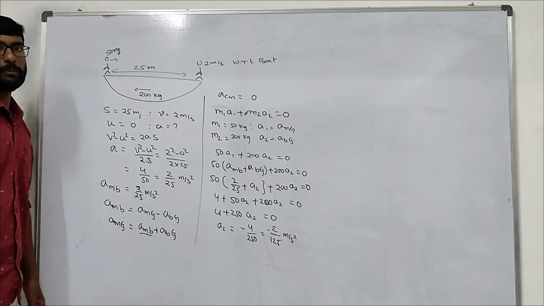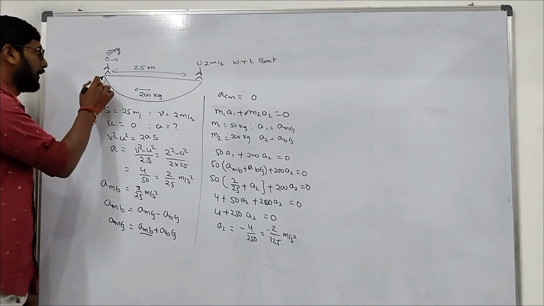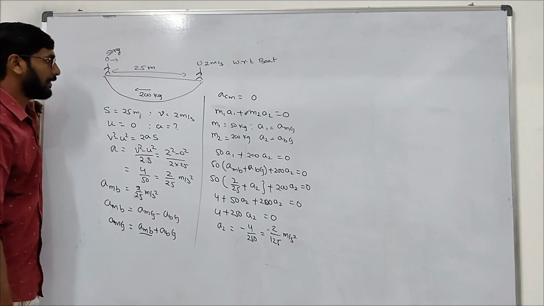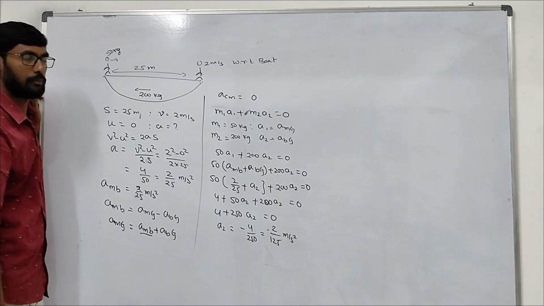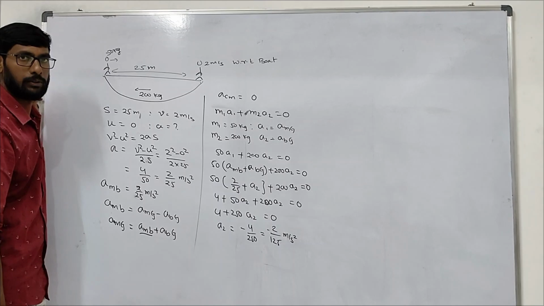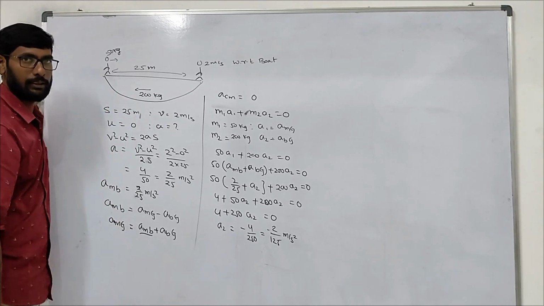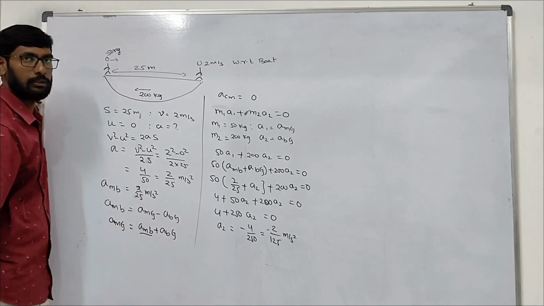But distance traveled by the boat we don't know. Right or wrong? The person traveled from here to here with respect to the boat. But distance traveled by the person, distance traveled by the boat we don't know. Distance traveled by the person also we don't know. Do we know distance traveled by the person? That is with respect to the boat. But the boat is also moving this side, right? Boat also moving this side.